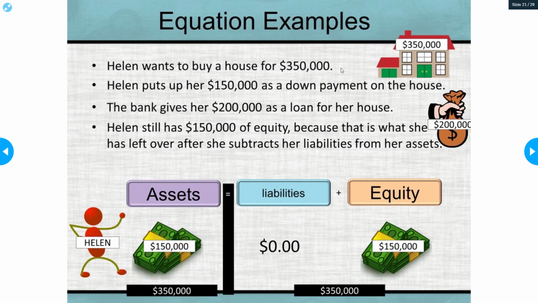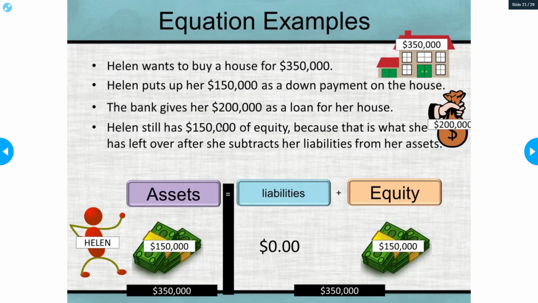So now she wants to buy a house for $350,000. She takes that $150,000, which is her asset, and puts it as a down payment on that house. She also needs another $200,000 for the rest of the house, so she gets a loan. That becomes her liability. So Helen still has $150,000 of equity because she basically took that cash and turned it into money on her home. So it's still equity.